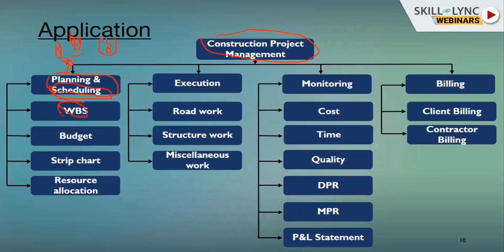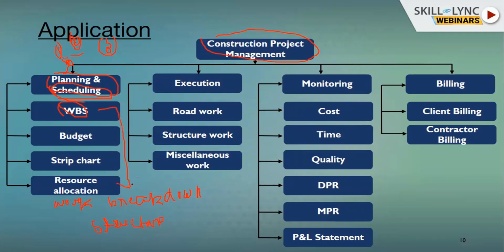In construction project management we will see having knowledge of WBS. WBS is basically considered the work breakdown structure.